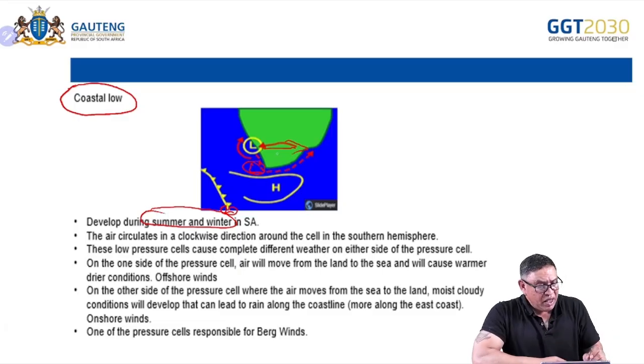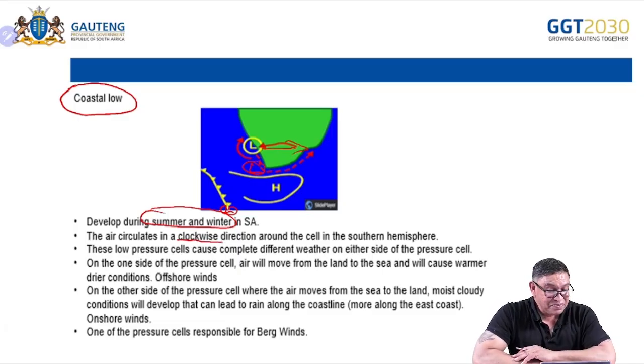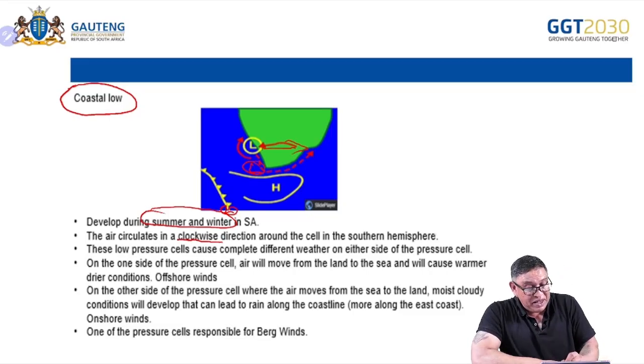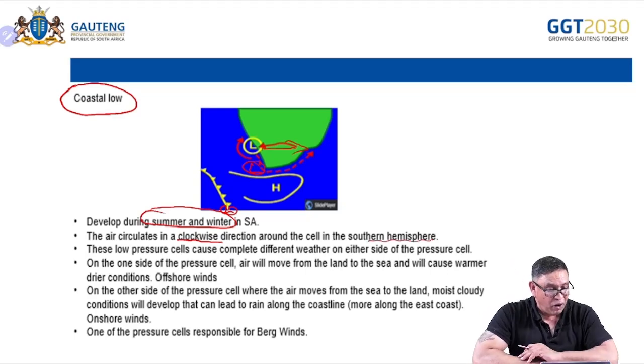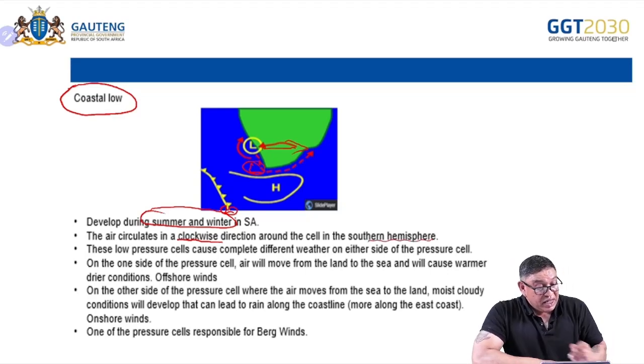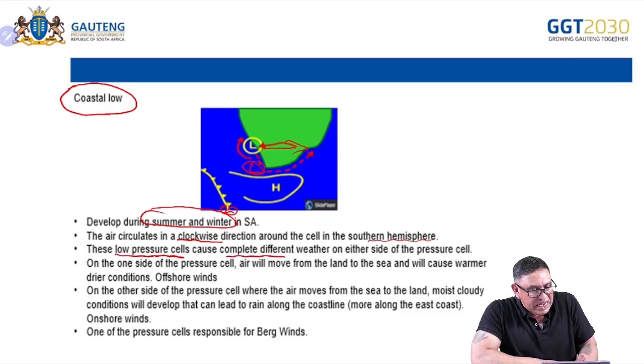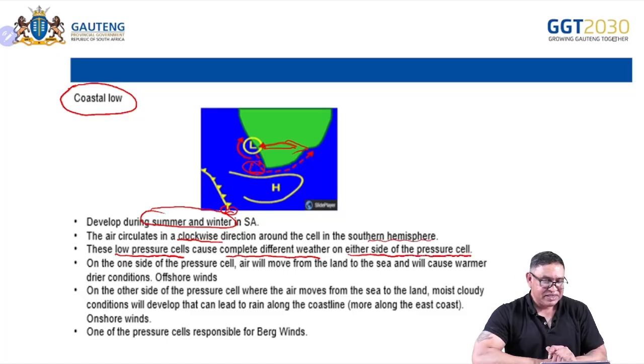Now, air circulates in a clockwise direction, because it's a low pressure in the southern hemisphere. In the northern hemisphere, obviously it'll be the opposite. Now this is interesting, learners. These low pressure cells cause completely different weather on either side of the pressure cell.